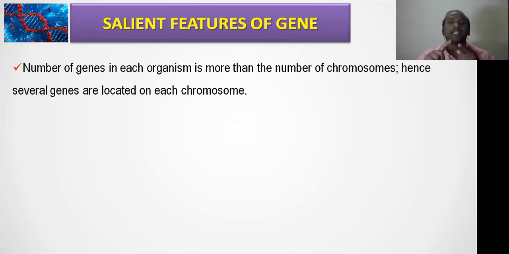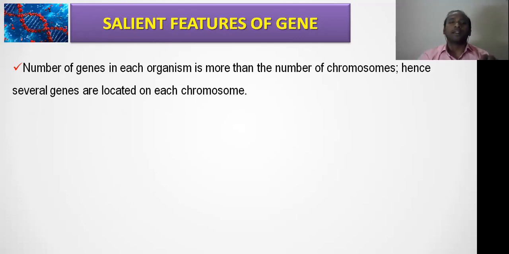So first one, the number of genes in an organism is more than the number of chromosomes. Clear, all right? So humans have 23 pairs of chromosomes, but don't think that we have only 23 pairs of genes, all right? So the number of genes in an organism is more than the number of chromosomes, hence several genes are located in a single chromosome, that we should understand.